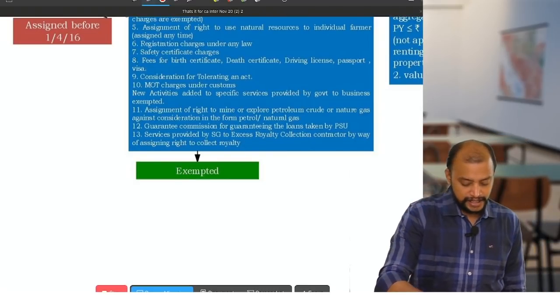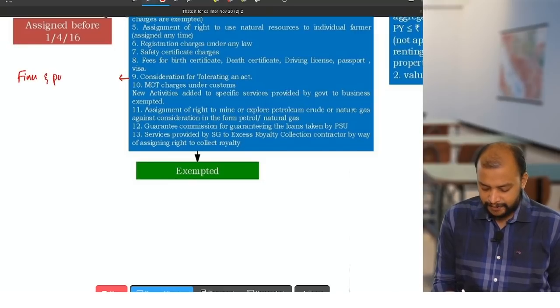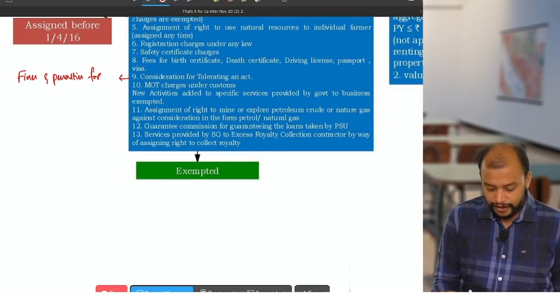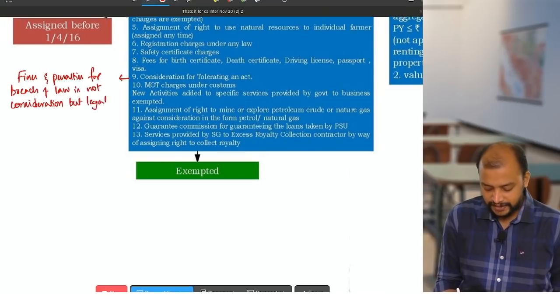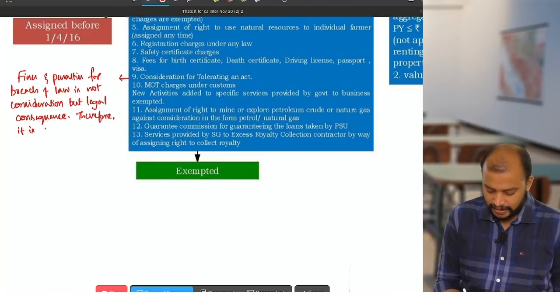So please write that, fines and penalties for breach of law is not consideration, but legal consequence. Therefore it is not a supply.